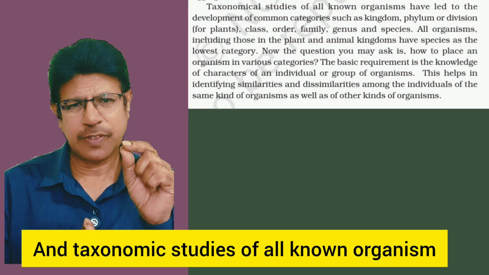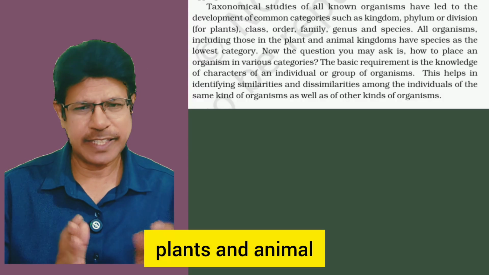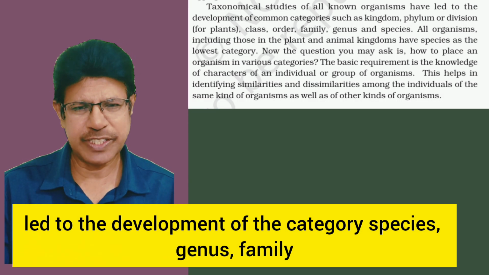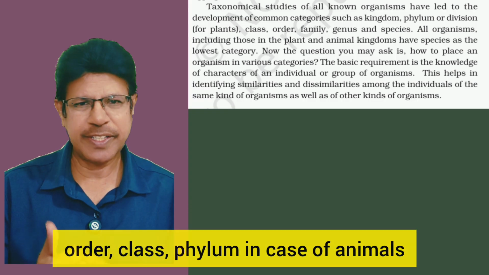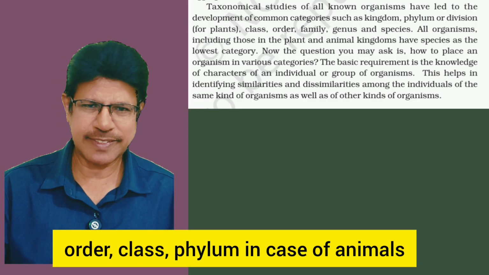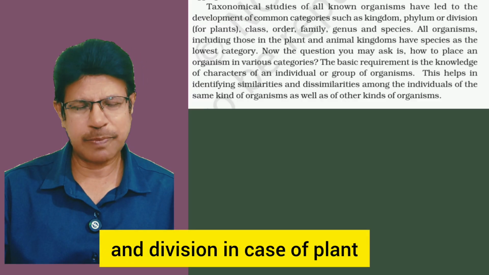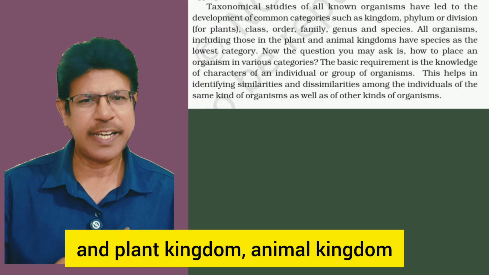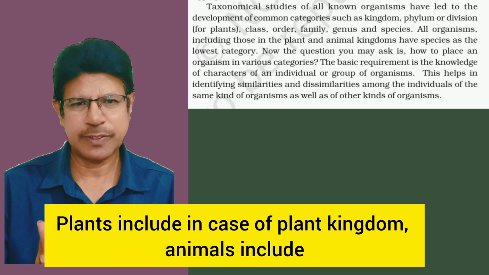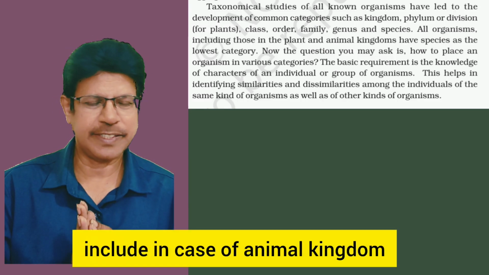Taxonomic studies of all known organisms, plants and animals, led to the development of the categories species, genus, family, order, class, phylum in the case of animals, and division in the case of plants, and the plant kingdom and animal kingdom.